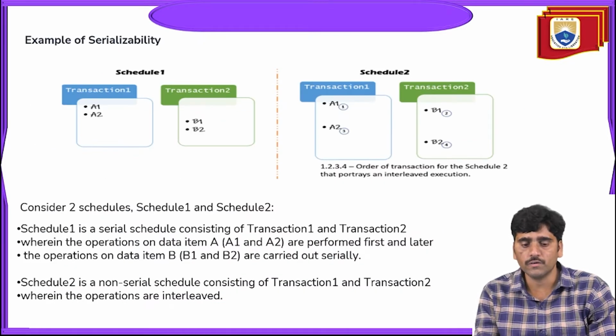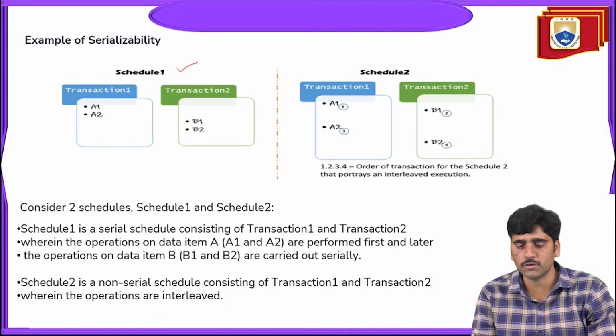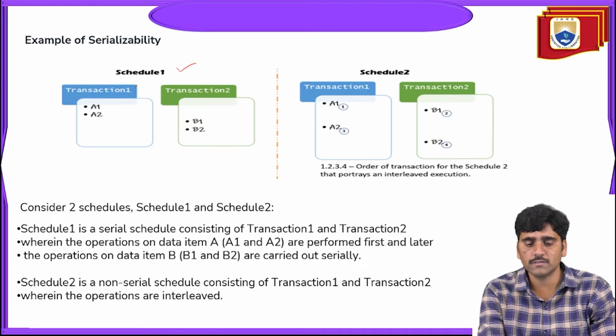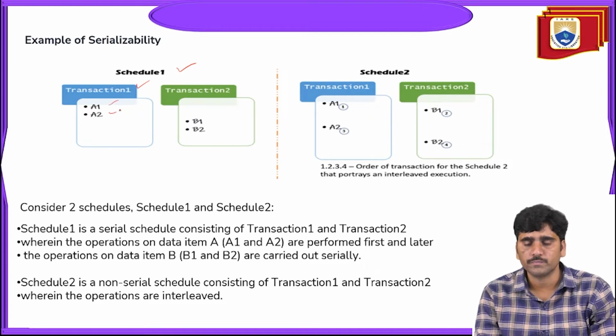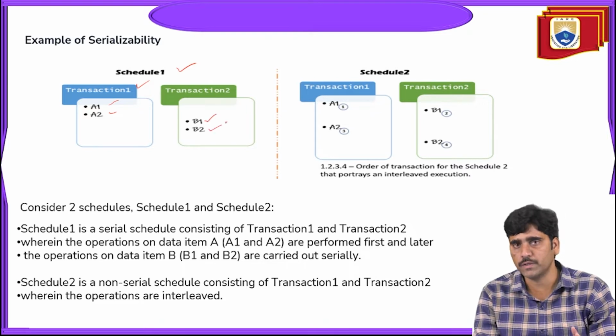The above diagram shows the concept of serializability. Here transaction 1 schedules A1 and A2, and transaction 2 schedules B1 and B2. Similarly, the order of the transactions for schedule 2 portrays an interleaved execution.